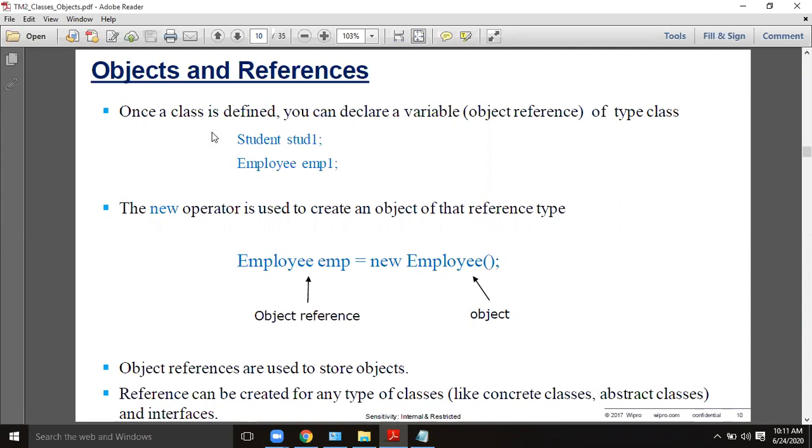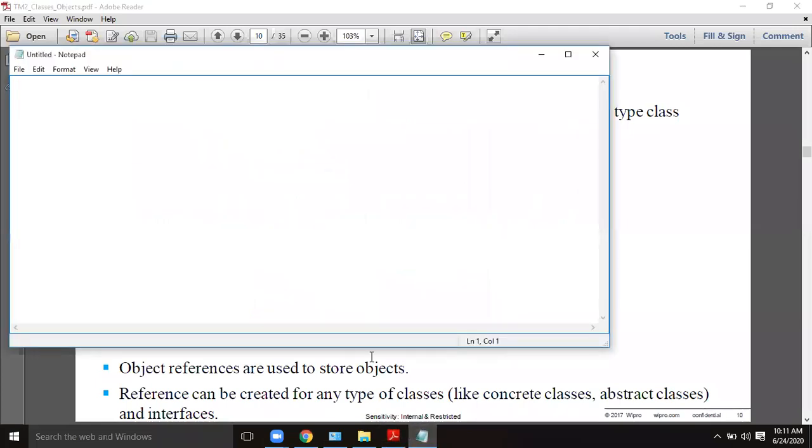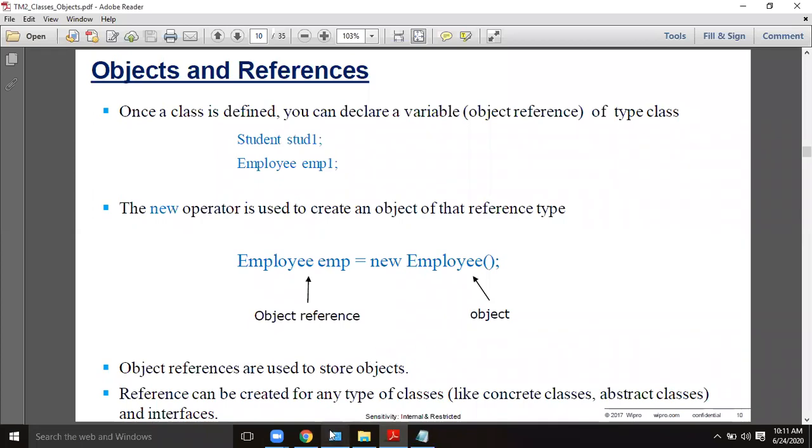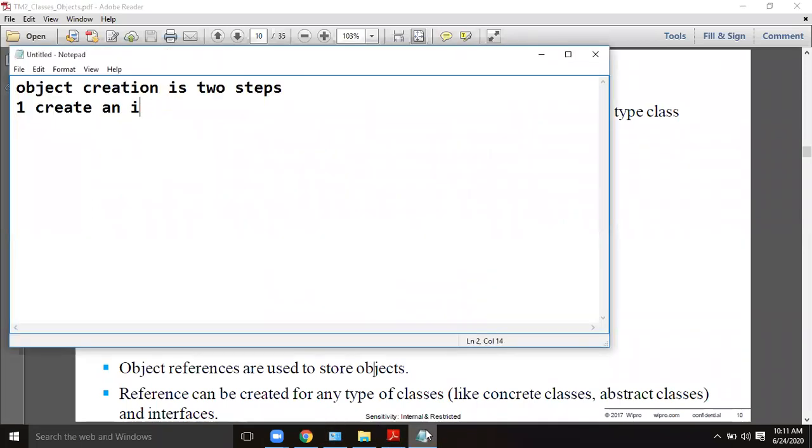Most important thing. First of all, we have to create a reference. Object creation is a two-step process. You need not be confused anywhere. The first step is that you have to create a reference variable. For example, your class is A. Suppose we write A AA. This is the reference variable.